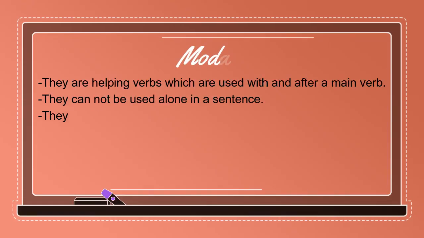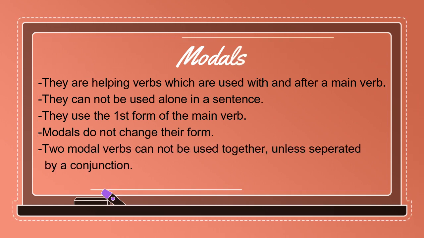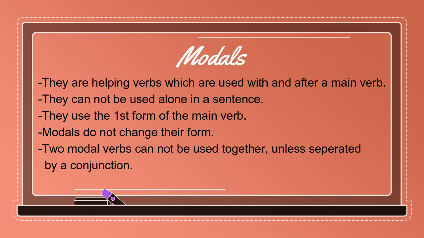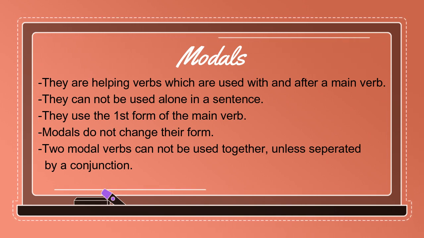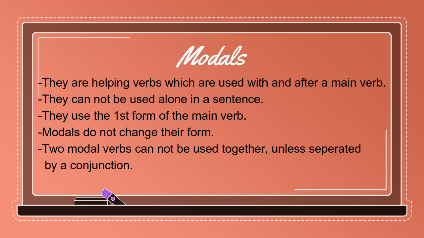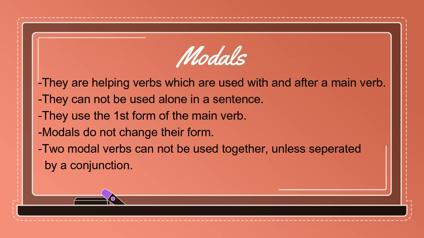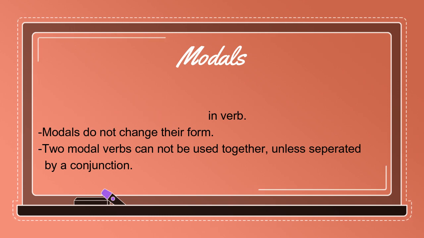Let's repeat them one by one. First, modals are helping verbs which show the mood or the intention of the subject in a sentence. They use the base form of the main verb and they are always used with the main verb and are used before the main verb in a sentence. Okay, so they always need a main verb. Okay, they do not change their form. And the last point is that two modals cannot be used together in a sentence unless they are separated by a conjunction. So these are the 5 points. Let's look at them one by one.